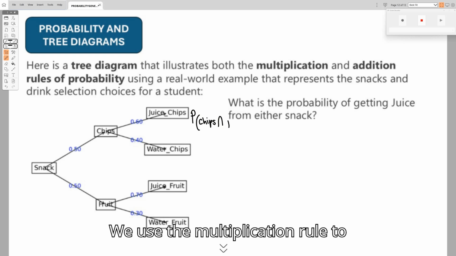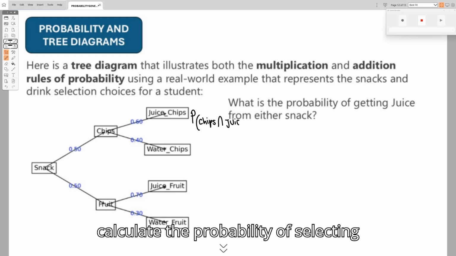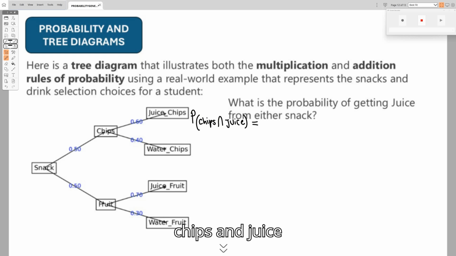We use the multiplication rule to calculate the probability of selecting chips and juice, 0.30.